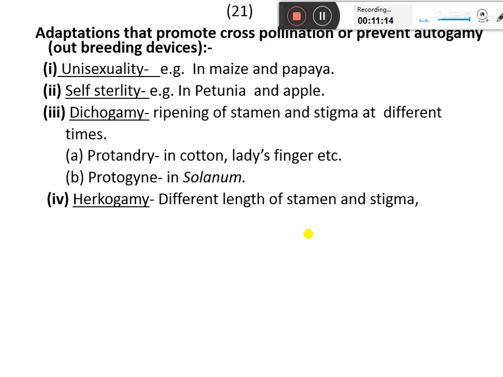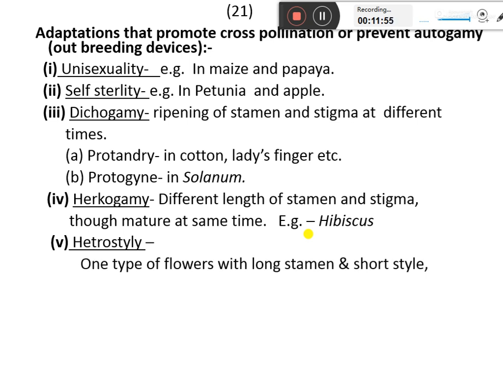Herkogamy is a different length of stigma and stamen though they mature at the same time. If we look at the hibiscus plant, the stigma is above the anther. So the pollen grains of the stamen are not able to reach the upper part of the stigma, since the length of the stigma is higher than that of the stamen. For example, in the case of hibiscus.